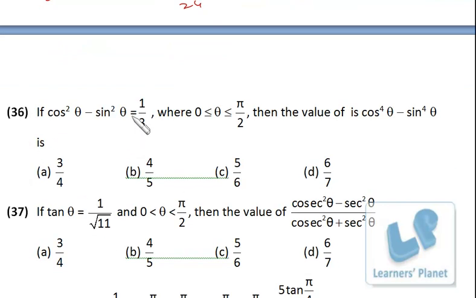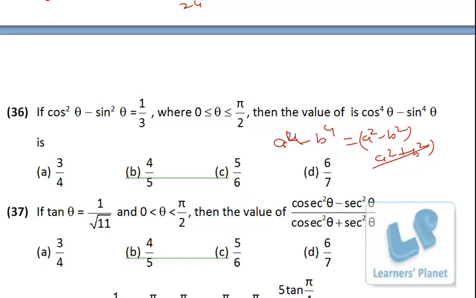Okay. Cos square theta minus sin square theta is 1 by 3. Theta is between 0 to pi by 2, that means it is in the first quadrant. Find the value of cos 4 theta minus sin 4 theta. Now this can be done verbally. Cos 4 theta minus sin 4 theta is cos square theta plus sin square theta into cos square theta minus sin square theta, right? I just write a4 minus b4 is a square minus b square into a square plus b square. You should be able to do it verbally. Here a square plus b square, that is cos square theta plus sin square theta, is 1. So it is only a square minus b square, that is cos square theta minus sin square theta, which is nothing but 1 by 3.